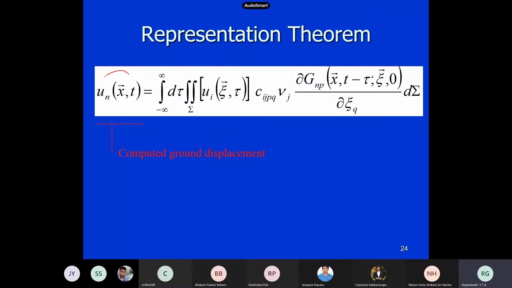Here the concept is like in our structural dynamics. If you want to find out the response for any arbitrary forces, what do you do? Let us say I have a single degree of freedom system, and I want to find its response for some arbitrary force. This is my forcing function. Now, what do you do in structural dynamics?